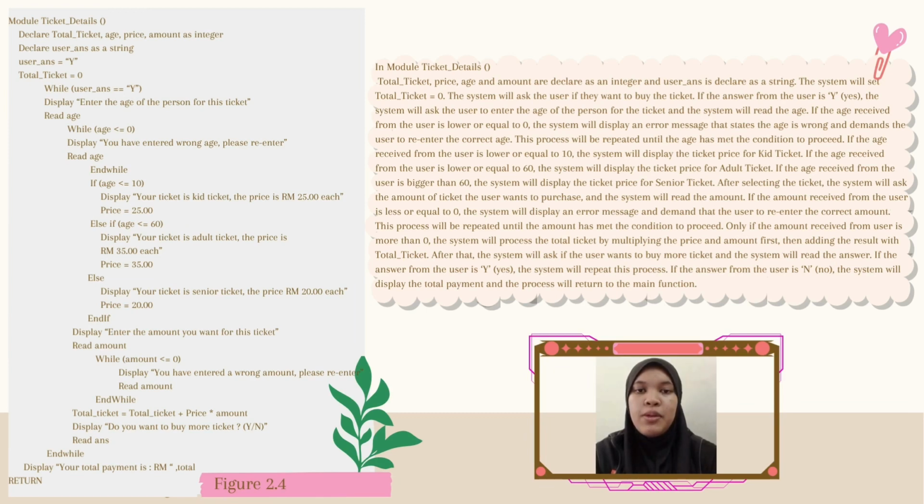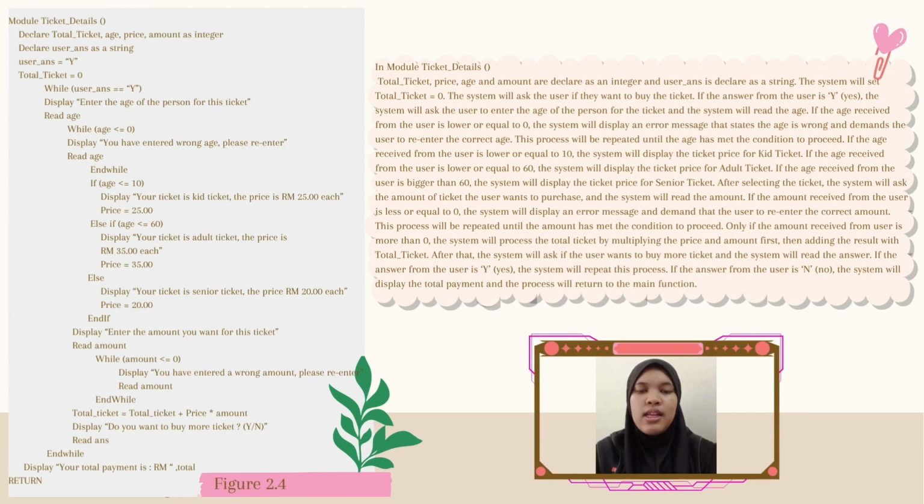This process will be repeated until the age has met the condition to proceed. If the age received from the user is lower or equal to 10, the system will display the ticket price for the kid ticket. If the age received from the user is lower or equal to 16, the system will display the ticket price for adult ticket. If the age received from the user is bigger than 16, the system will display the ticket price for senior ticket.